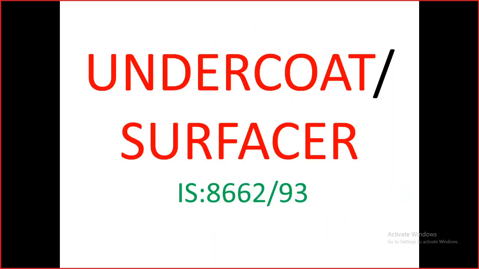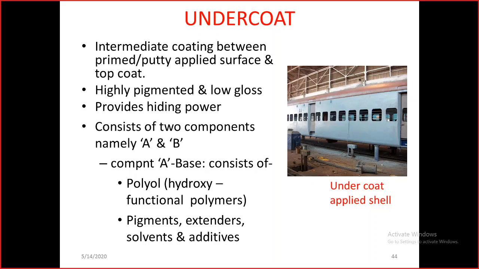The undercoat. Again, this undercoat is also a twin pack system. This is the undercoat applied shell.